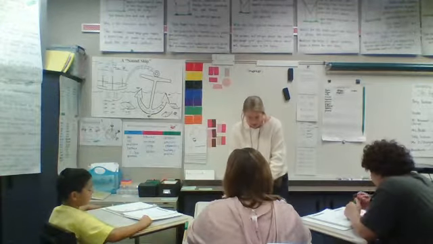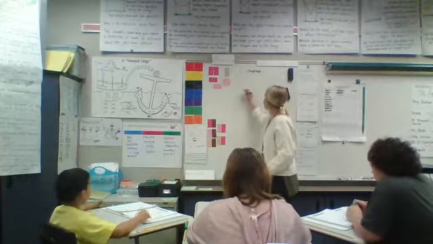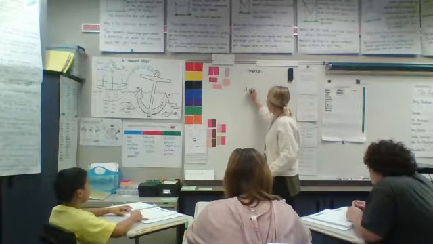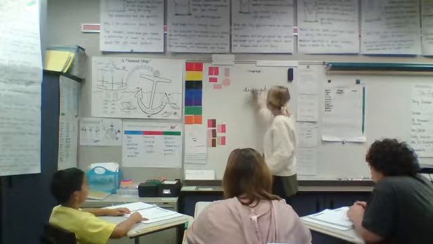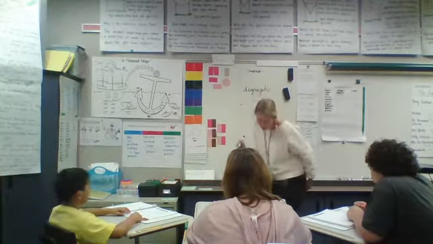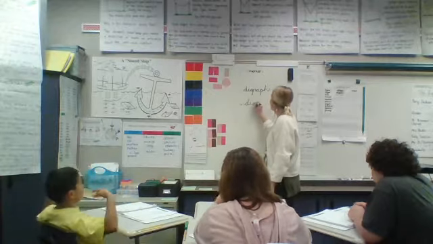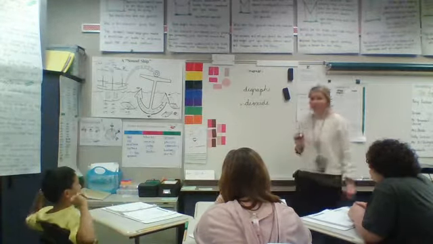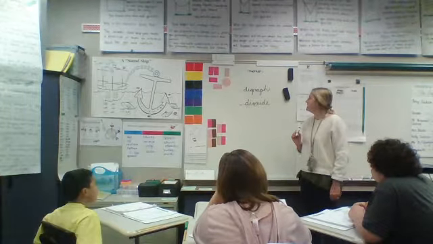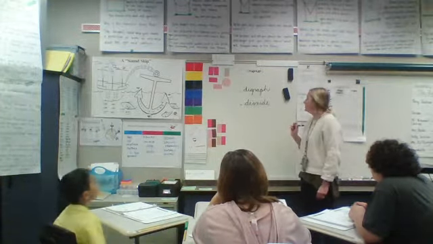I'm going to write some other words on the board. Tell me what letters you see alike in these words. D-I-G-R-A-P-H. D-I-O-X-I-D-E. What letters do you see alike? D-I. Echo after me.